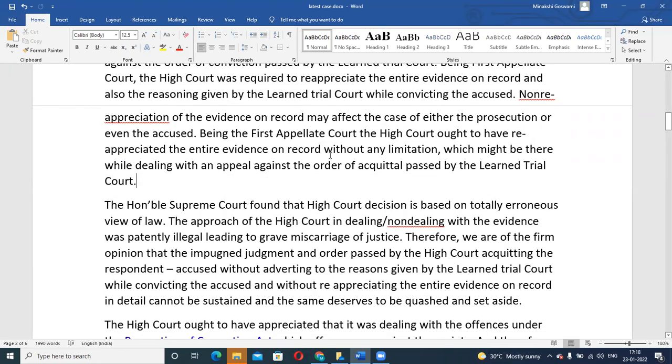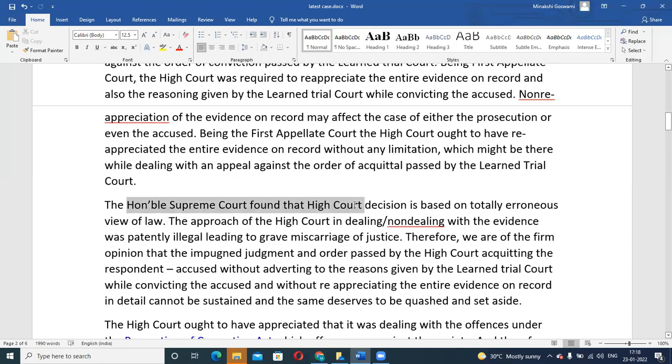So in this case, the Supreme Court was of the opinion that because you are the first appellate court, you should have at least seen what evidences were given. What are the reasons given by the trial court, all that you should have seen, wherein you failed to do that. Okay, because it would completely alter the case.